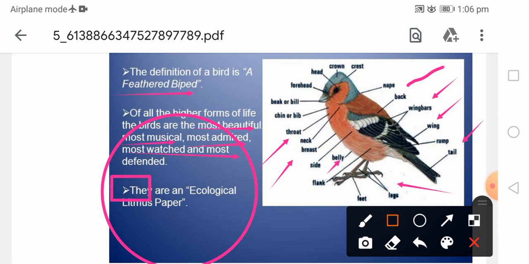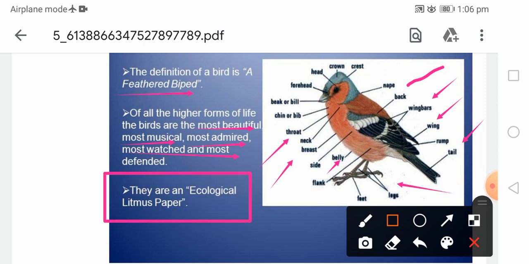Birds act as an ecological litmus paper. Why is it said so? Because when environmental conditions change, the number and existence of birds also change. This is an alarming situation for people. That's why it is said that birds are the litmus paper for the environment. If the environment suddenly changes, birds give a rapid response to the surrounding environmental conditions.